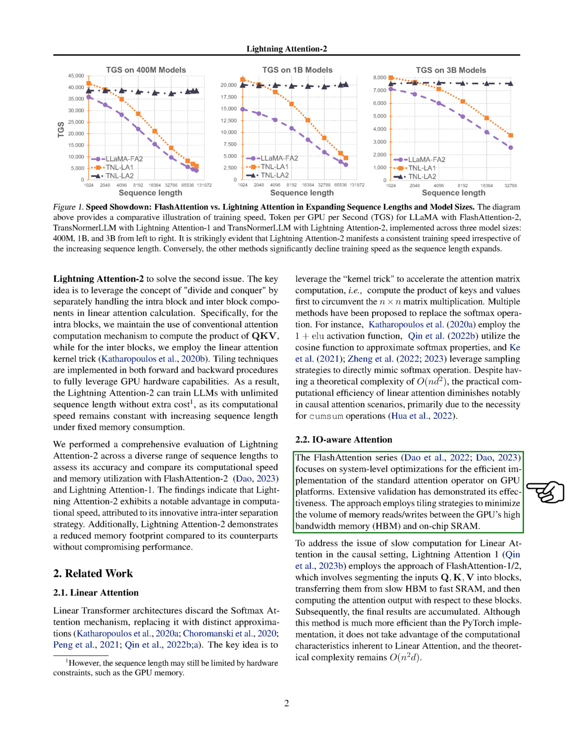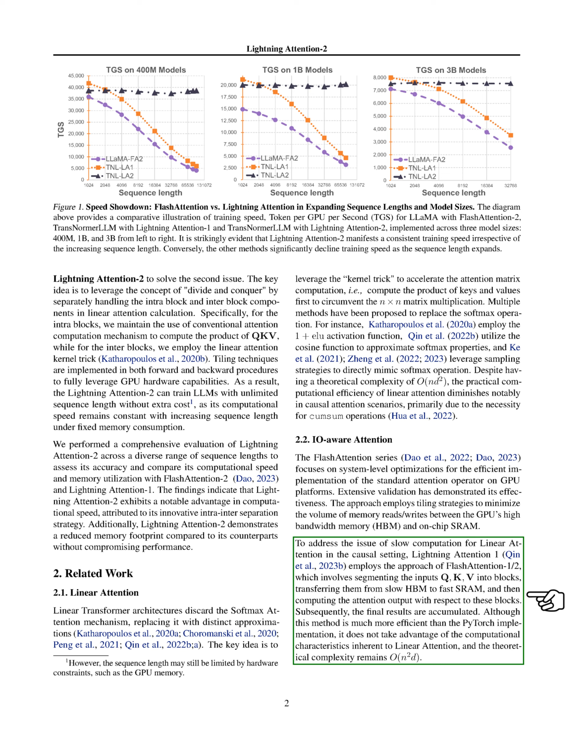It uses tiling strategies to minimize the volume of memory reads and writes between the GPU's high-bandwidth memory and on-chip SRAM. To address the slow computation issue for linear attention in the causal setting, Lightning Attention-1 uses the approach of FlashAttention-2, which involves dividing the inputs into blocks, transferring them from slow memory to fast memory, and then computing the attention output with respect to these blocks. The final results are then accumulated. Although this method is more efficient than the PyTorch implementation, it does not take advantage of the computational characteristics inherent to linear attention, and the theoretical complexity remains a square of the sequence length times the dimension of the input.